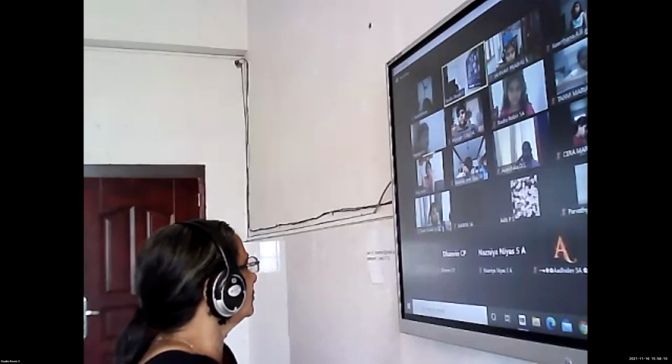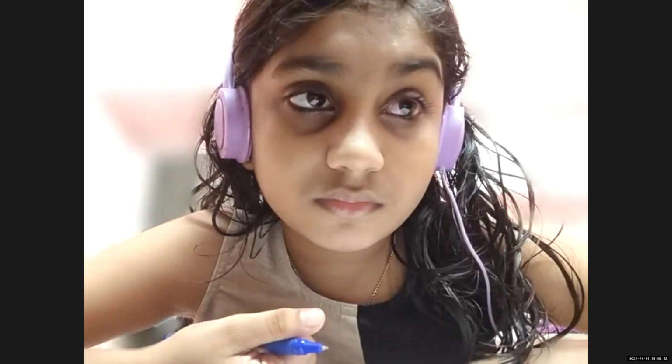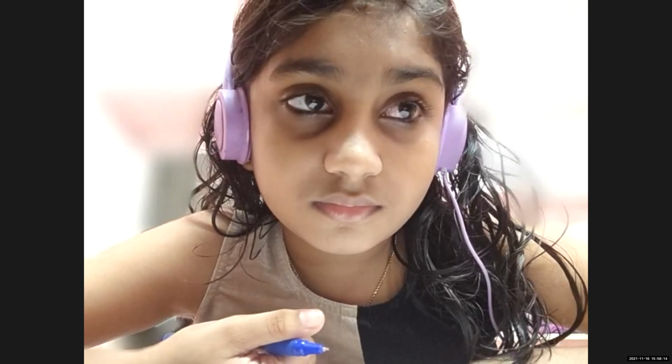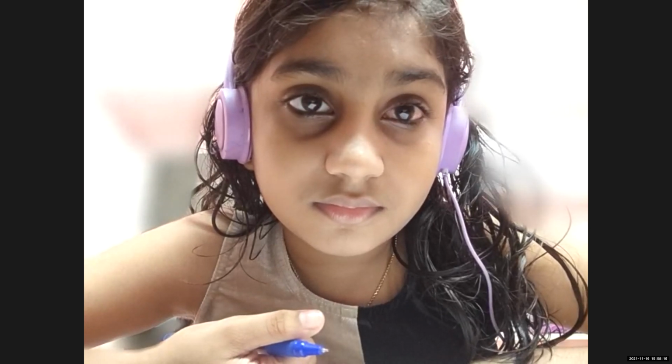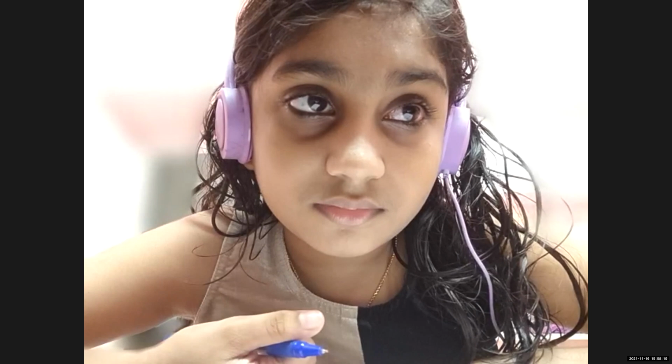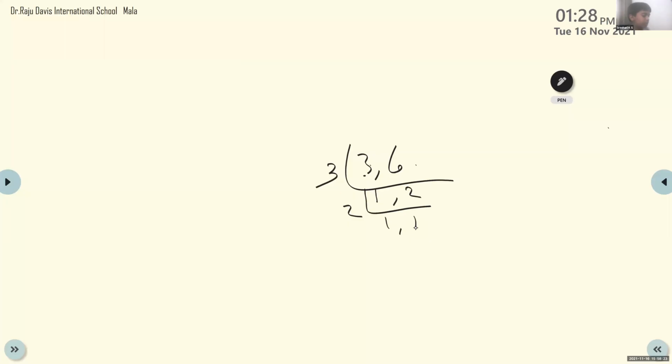Yes, that's it. 3 ones are 3. After we divided 3 into 3 and 3 into 6, we got 1 and 2. So we should leave 1 alone because we cannot divide 1 any further.